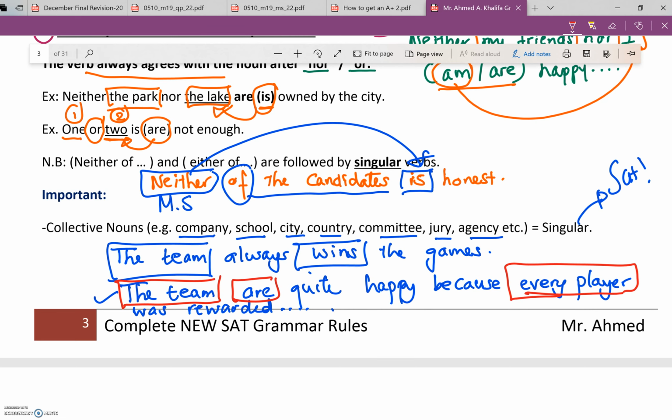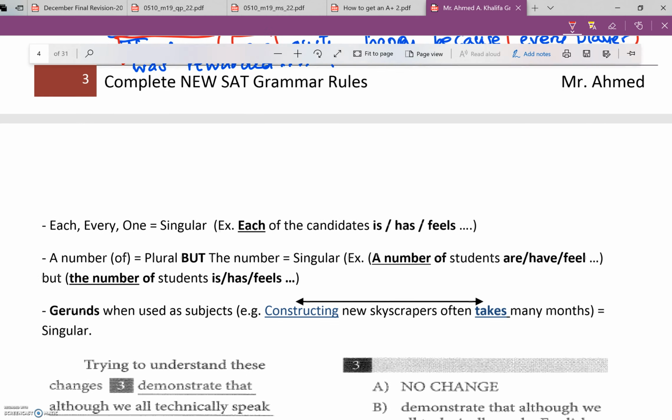But again, I don't want to go through this hassle, but I want to say that always, if a collective noun appears in a real SAT test, go for the singular. So we have to go for this one. Okay, hopefully you understand.